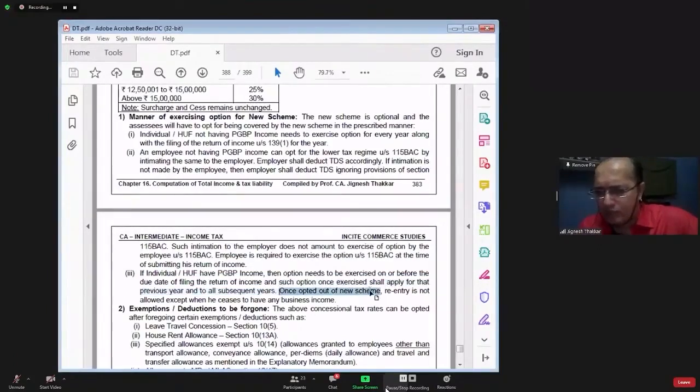Once opted out of the new scheme, re-entry is not allowed, except when he ceases to have any business income. Except when you cease to have any business income, you can get into section 115BAC. Is that very, very clear?